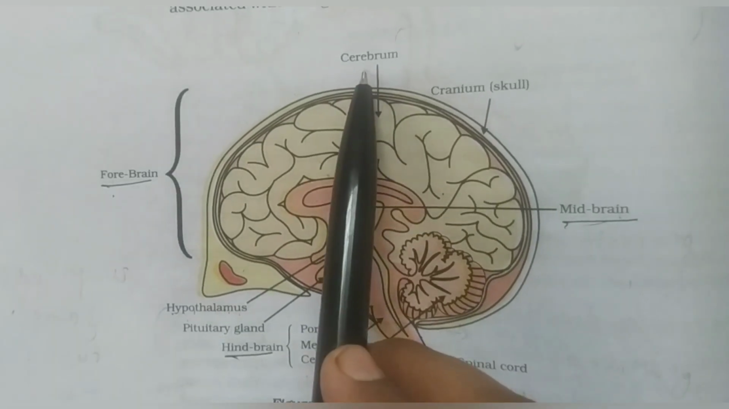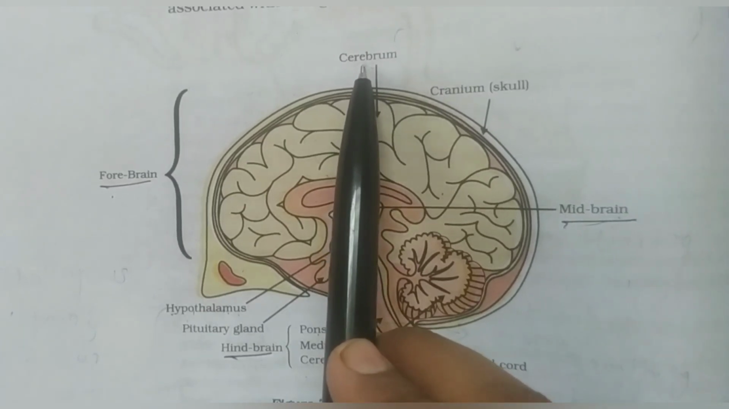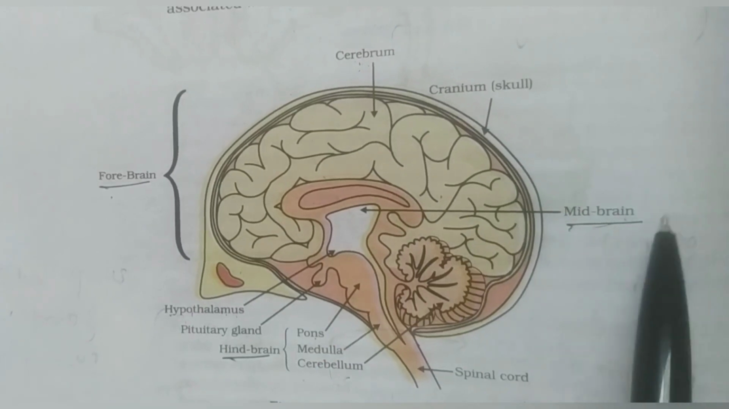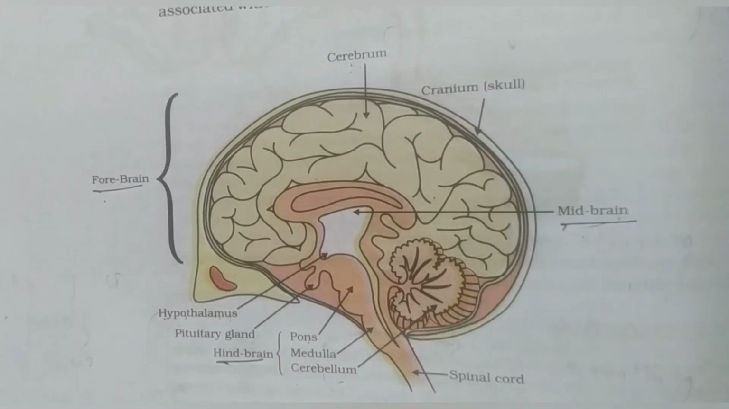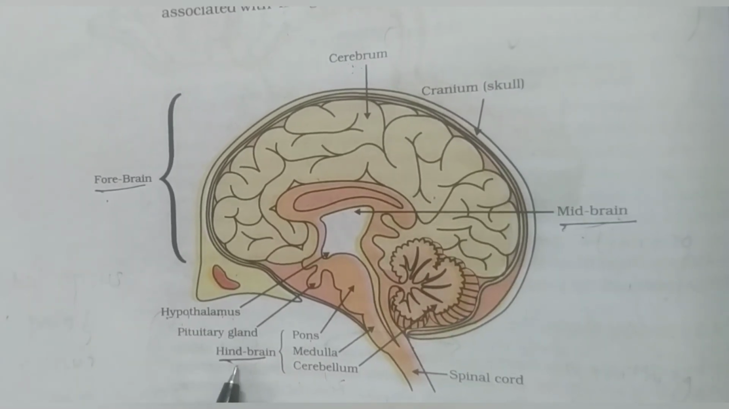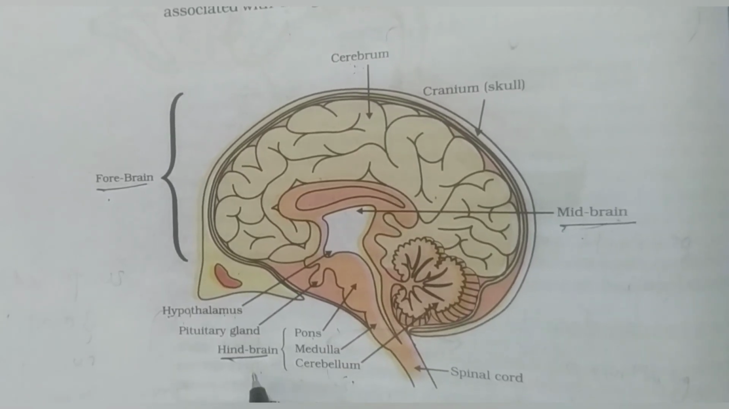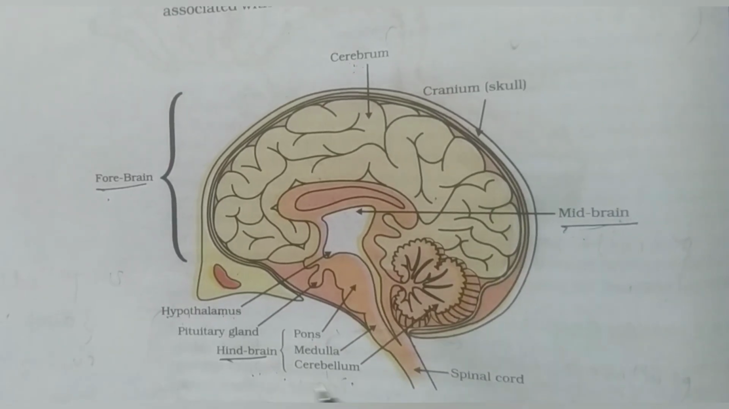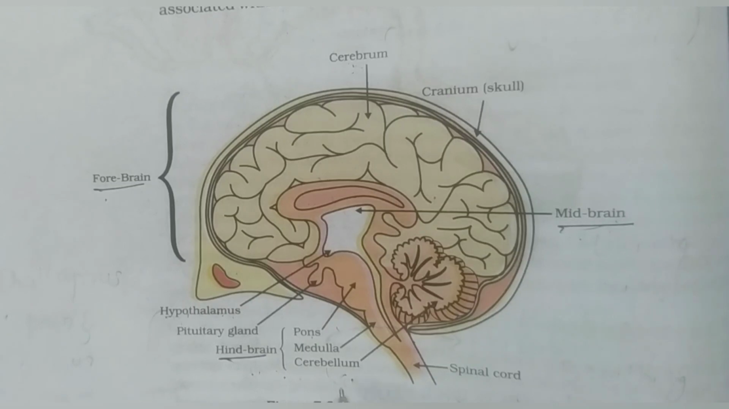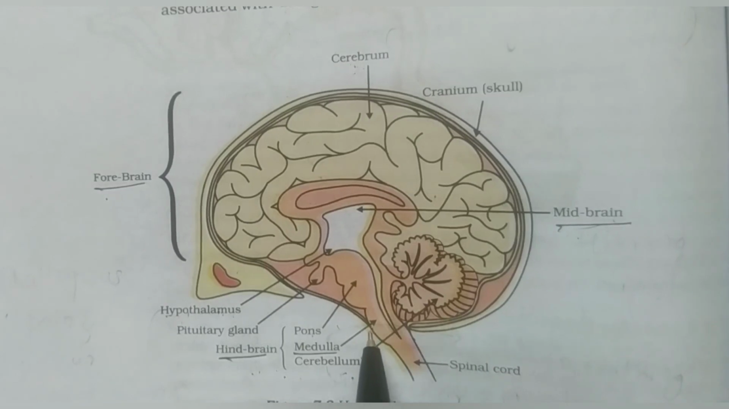The cerebrum is responsible for memory and sense. The next part of the brain, that is the midbrain, is responsible for hearing and sight. And the next one is the hindbrain. The hindbrain consists of pons, medulla and cerebellum. This hindbrain and midbrain control the involuntary actions. The medulla controls involuntary actions like heartbeat, salivation, breathing, etc.